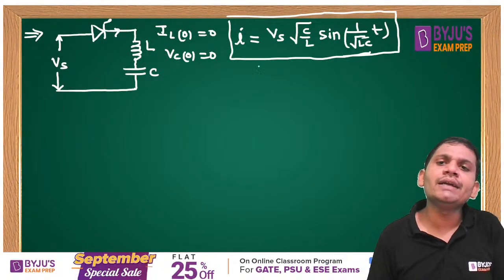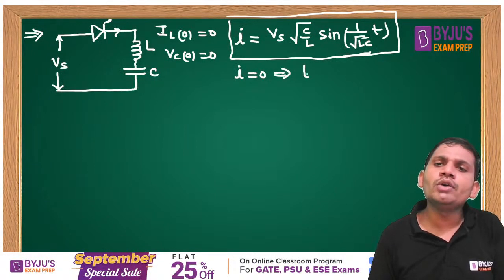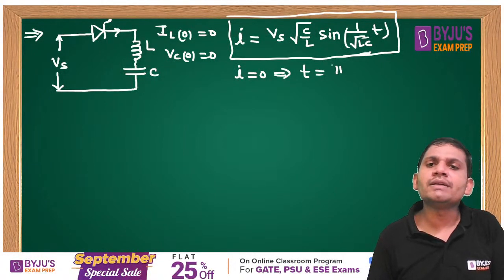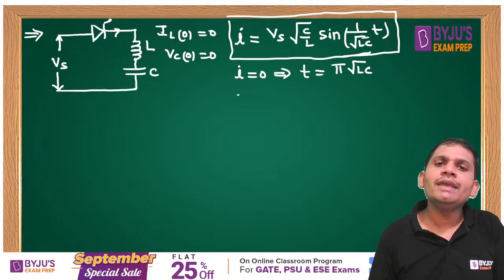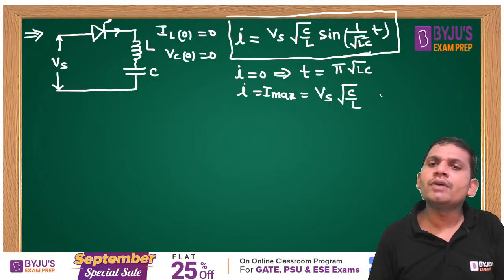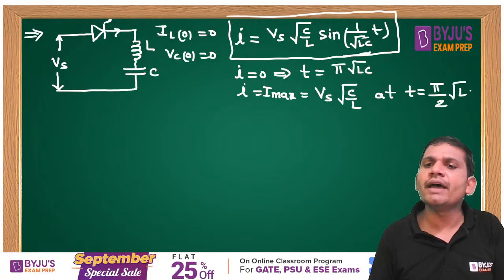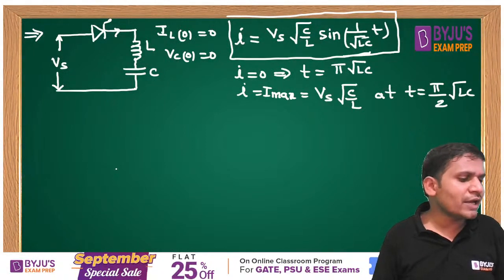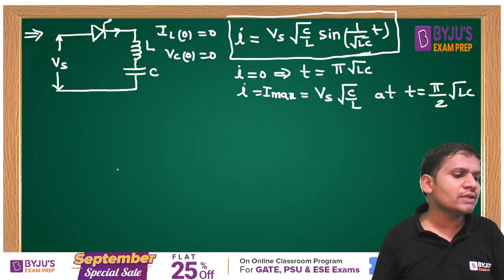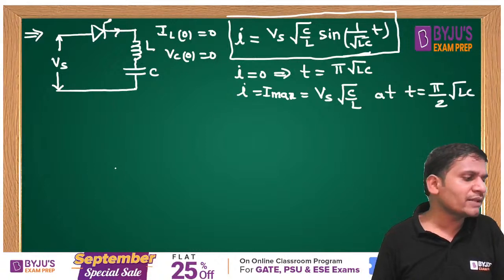This we can also write. I equals 0 to T equals pi root LC. I max equals Vs into square root of C by L at T equal to pi by 2 root LC. Very important in the LC circuit concept, students. Please concentrate. We can compulsorily expect questions based on this concept of LC circuit.